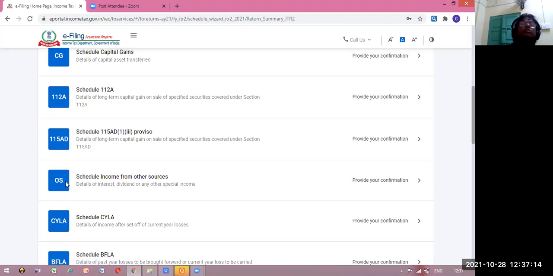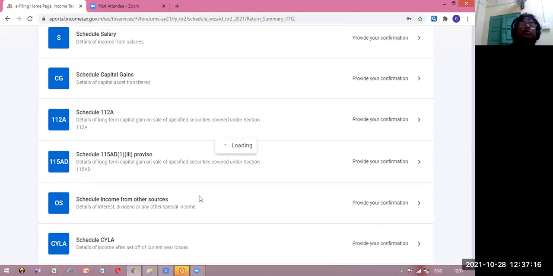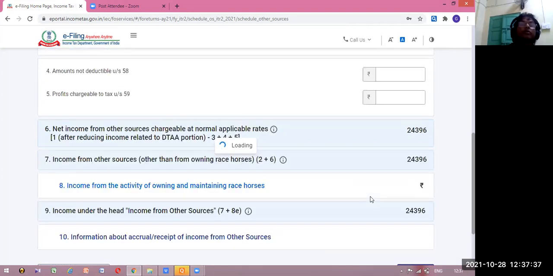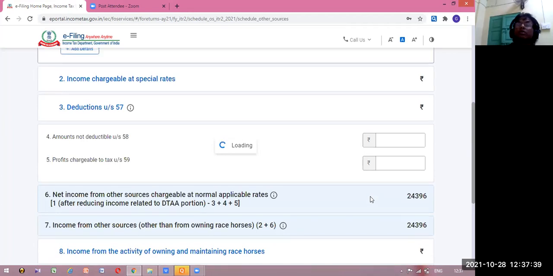Let me see what comes. Schedule income from other sources will be coming here. We will be filling up the schedule for income from other sources. So this way you have to go ahead and fill up and then submit. Check and submit. Now see this income, these are all pre-filled incomes. Okay, this will be available here.